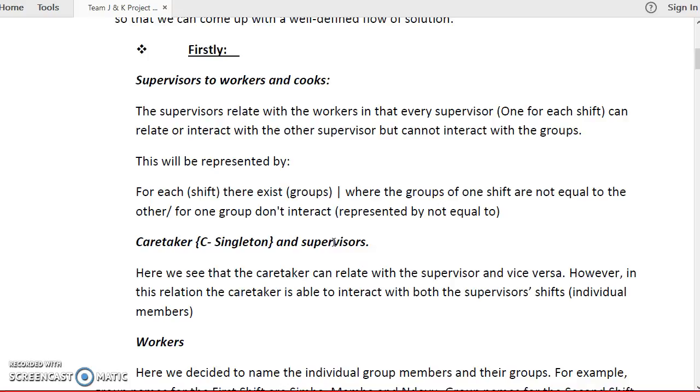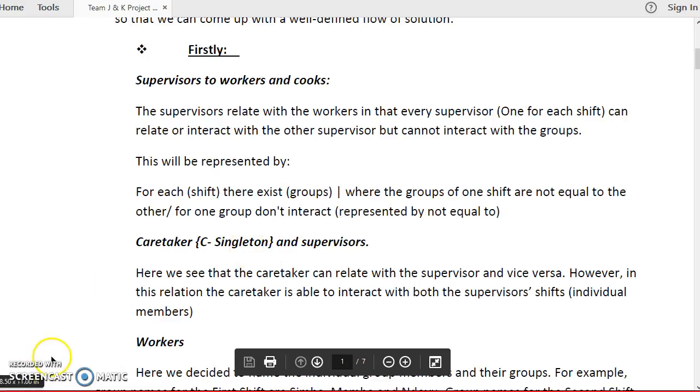This was represented by, for each shift there exist groups, whereby the groups of one shift are not equal to the other. One group does not interact with the other, represented by not equal to. The caretaker is a singleton set. Here we see that the caretaker can relate with the supervisors and vice versa. However, in this relation, the caretaker is able to interact with both the supervisors' shifts, that is, the individual members.